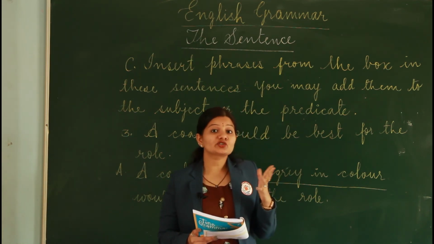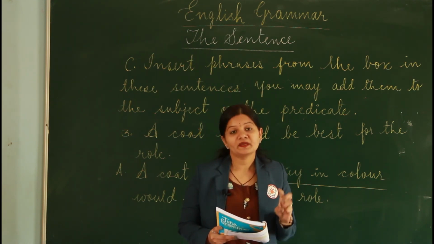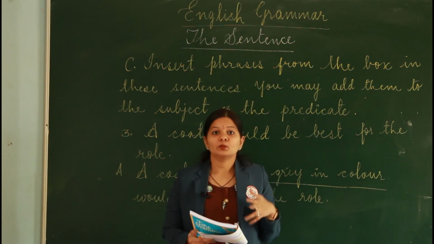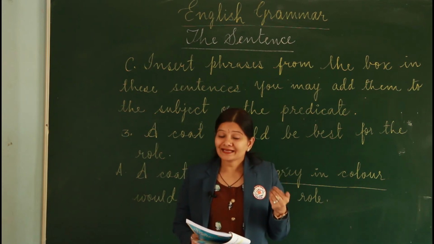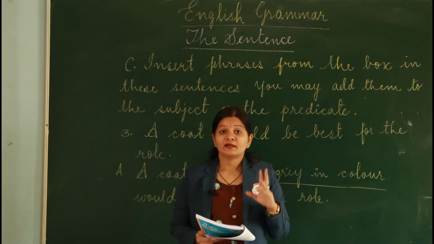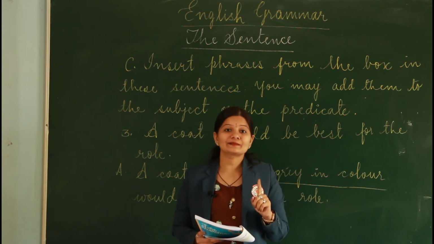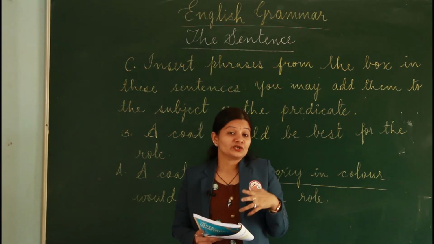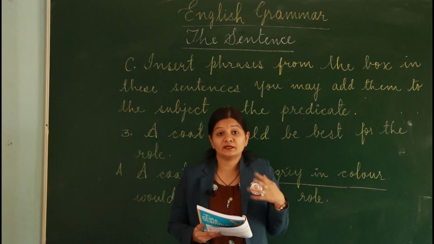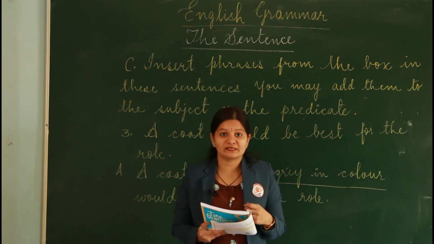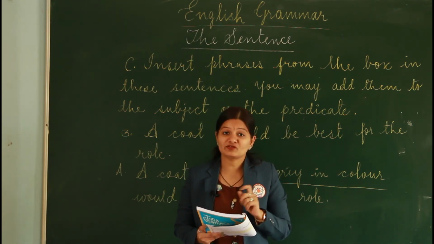The second is an interrogative, which asks a question, and that's why it ends with a question mark. The third is an imperative, which gives advice, orders, commands. So that ends with a full stop again. The fourth was the exclamatory type of sentence, which expresses a strong emotional feeling about something, and that ends with an exclamation mark.